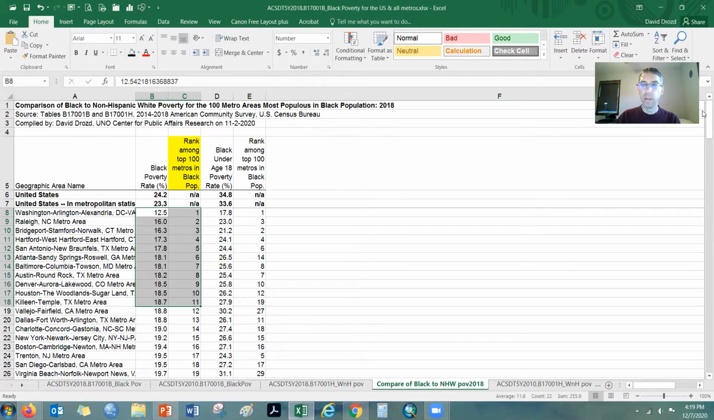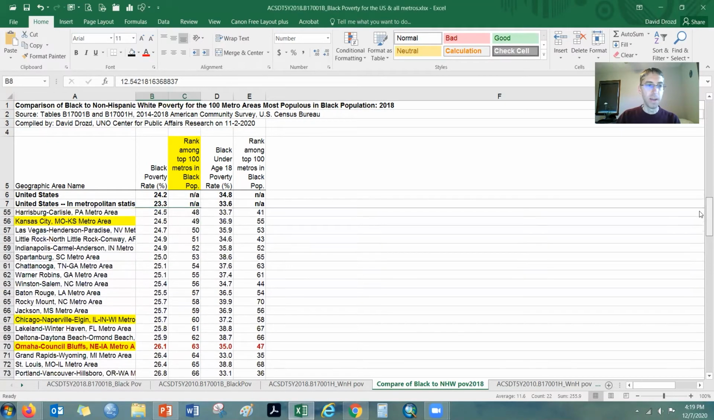As I look at this information, I'm of course interested in Omaha and area metros that I highlighted here in yellow. We can see that the Omaha Metro's Black poverty rate is 26.1%, and that ranks only 63rd highest among the top 100 metros. So we have some work to do to make some improvements. However, when you look at the under 18 or child poverty rates, we rank a little bit better, about middle of the pack there.